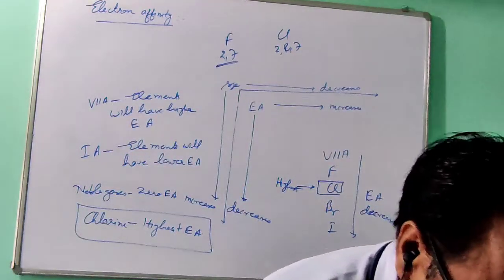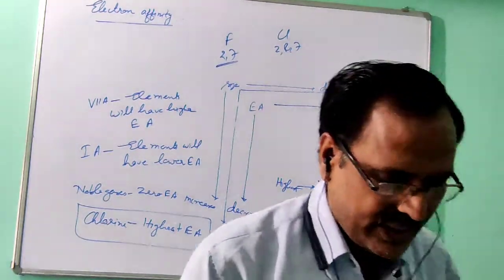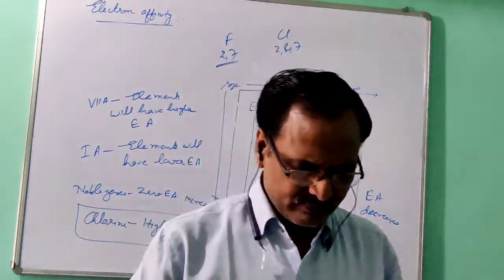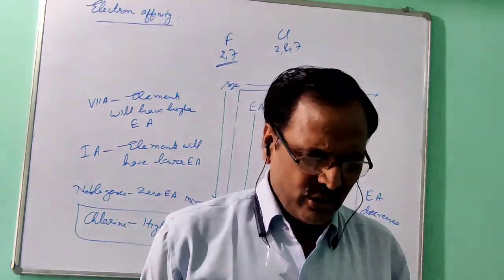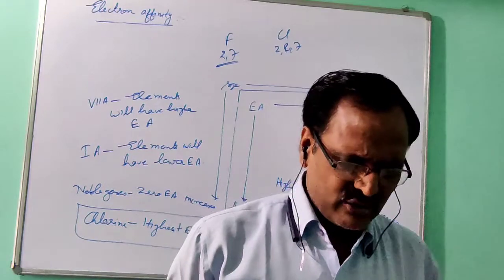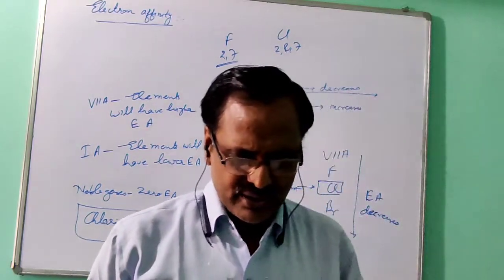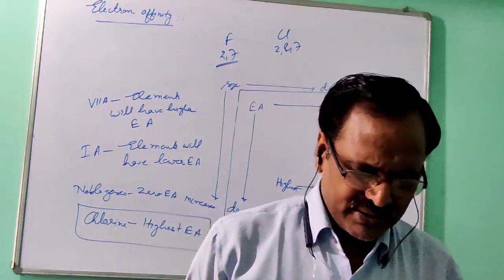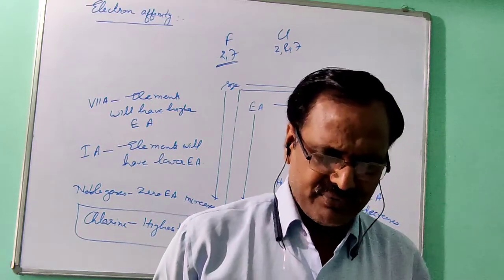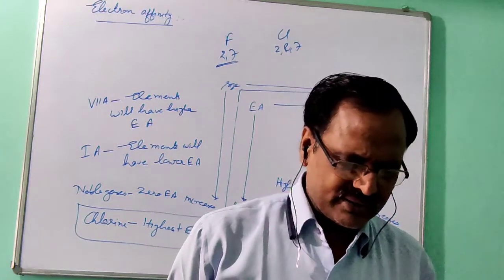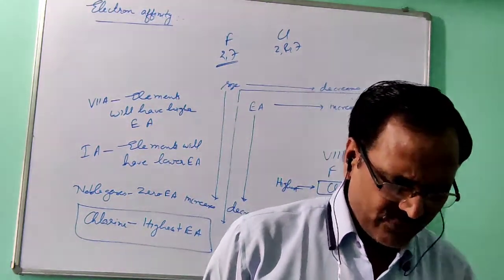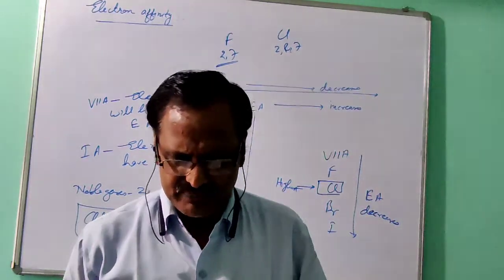So take your book, page number 11. Neon has electron affinity 0 since inert gases with stable electronic configuration find it difficult to accept electrons. Inert gases do not form ions since their outermost shell is completely filled.